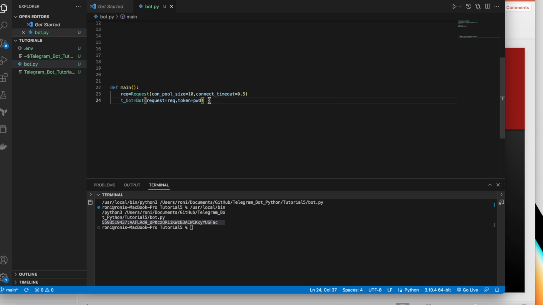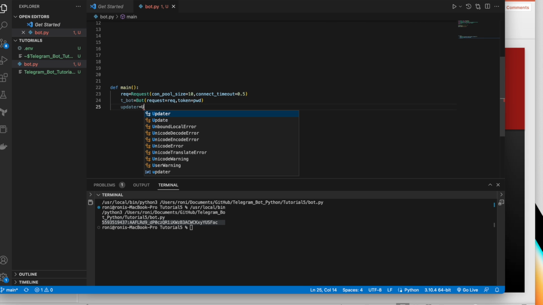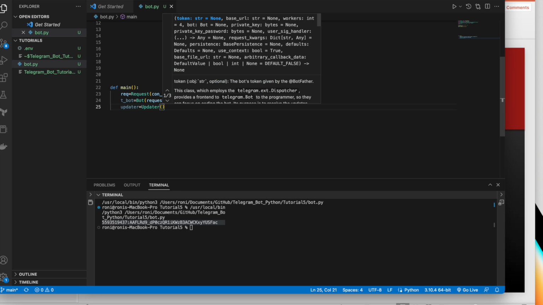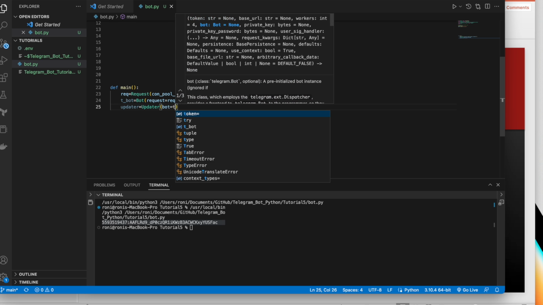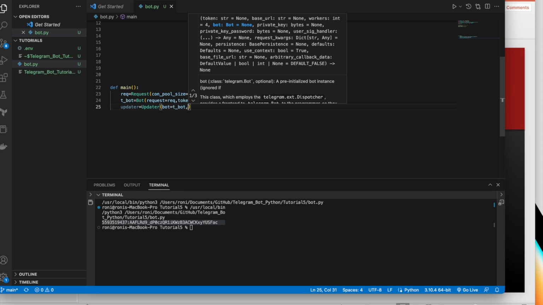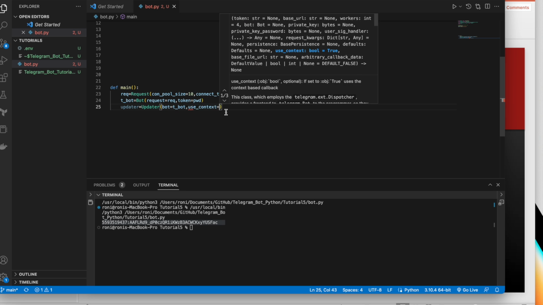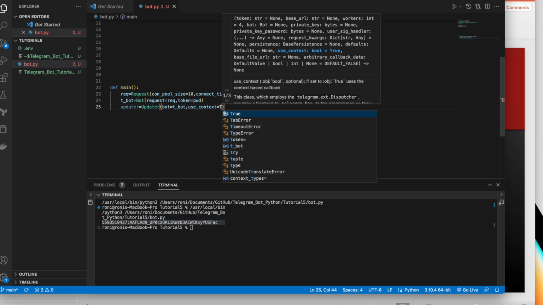So now we'll set up this bot, create an updater variable. The updater is going to be Updater, and inside that we'll mention the bot, which is t underscore bot, right? And after that we'll use context so that we can get the user details and other details, like user and message details.